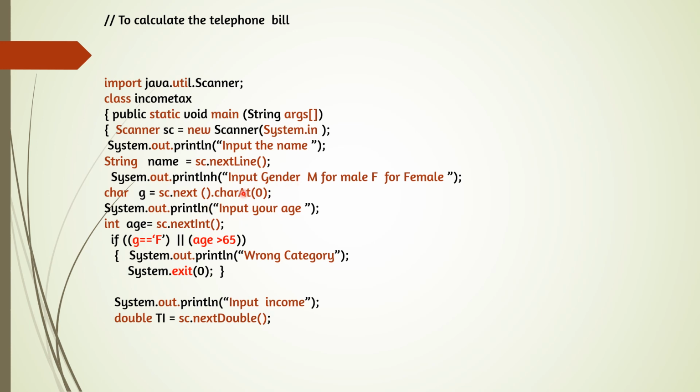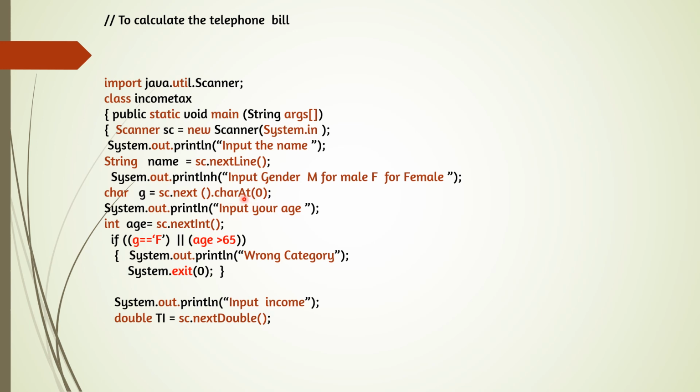These functions we will study in detail in class 10. So now we can learn the command sc.next(), two brackets will be there, dot charAt. In this, A is capital and all other characters are small, with no space in between. So we have to keep the Java syntax format in mind.